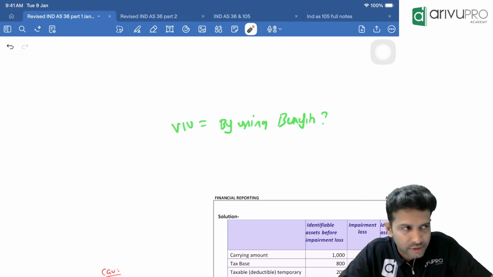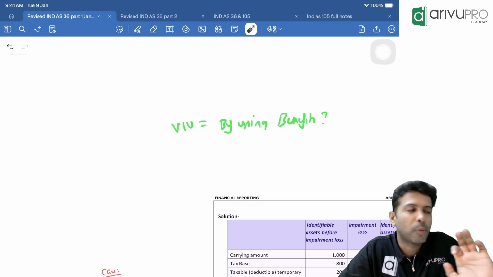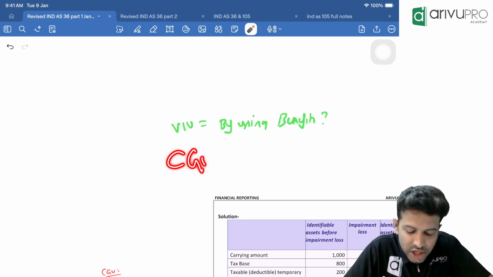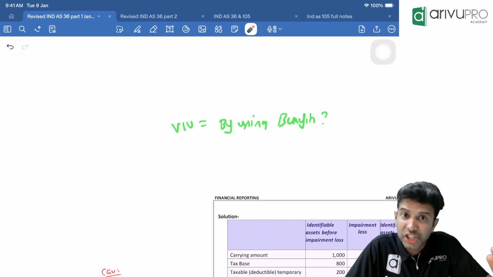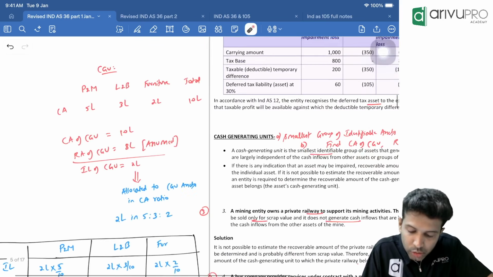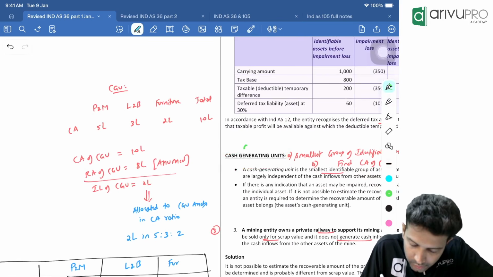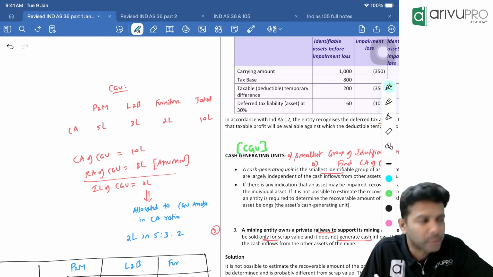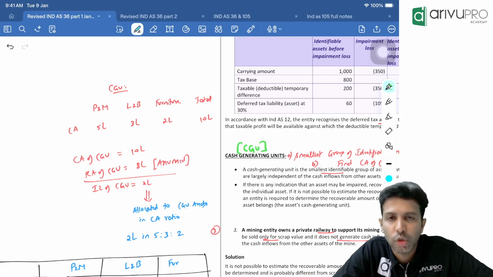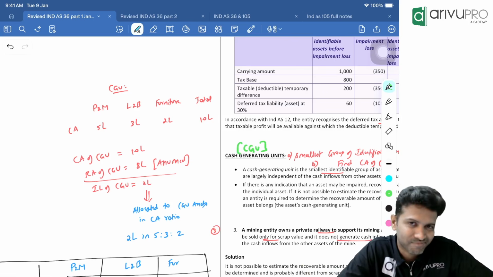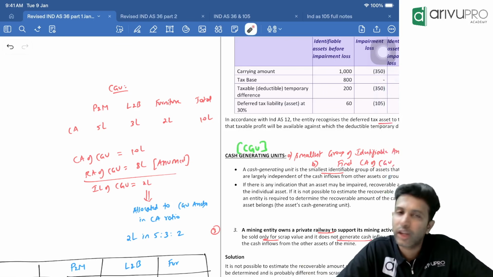That was the question raised. For this, they introduced a small concept called CGU, cash generating unit. For class purposes, we'll call it CGU, an acceptable short form. Now, what is this cash generating unit?